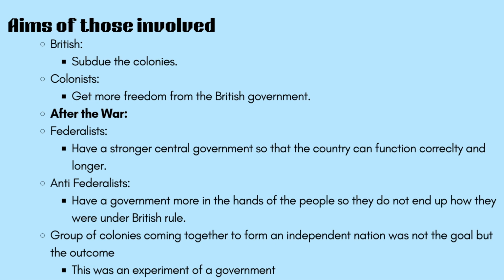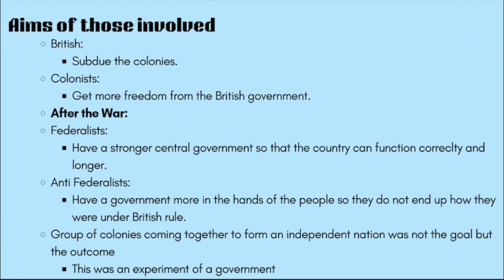After the war, there were two sides for the government, the Federalists and the Anti-Federalists. The Federalists wanted to have a stronger central government so that the country could function correctly and longer. The Anti-Federalists wanted to have a government more in the hands of the people so they did not end up how they were under British rule.